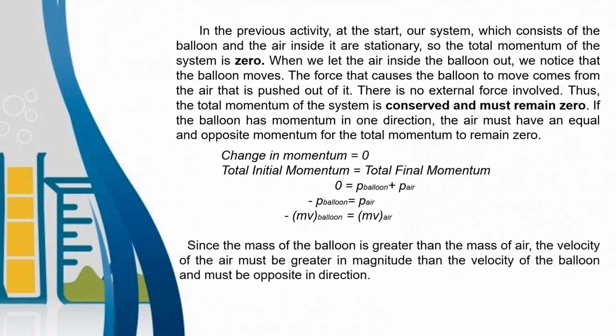Since the mass of the balloon is greater than the mass of the air, the velocity of the air must be greater in magnitude than the velocity of the balloon and must be opposite in direction. Since the balloon is heavier, for the momentum of the balloon and the air to be equal, the air must be faster than the balloon because it is lighter.